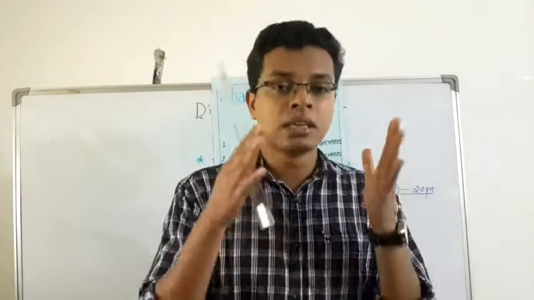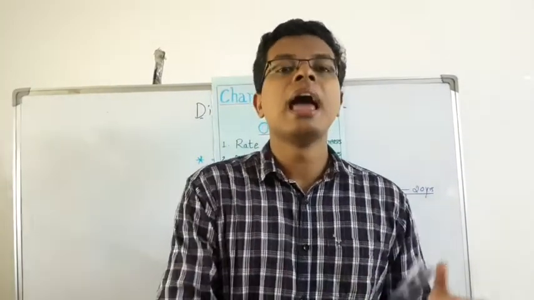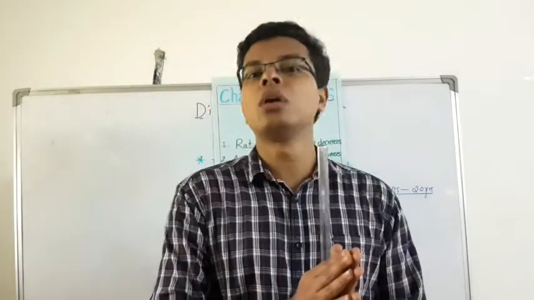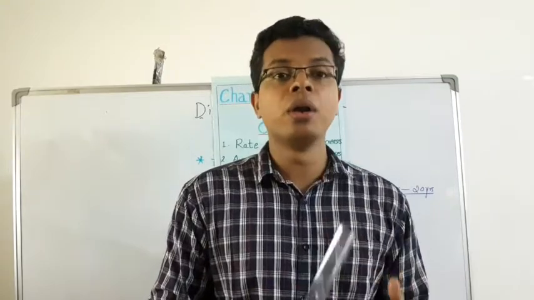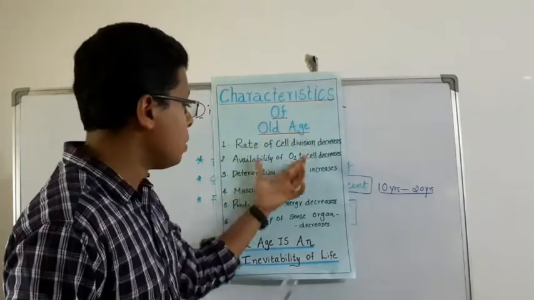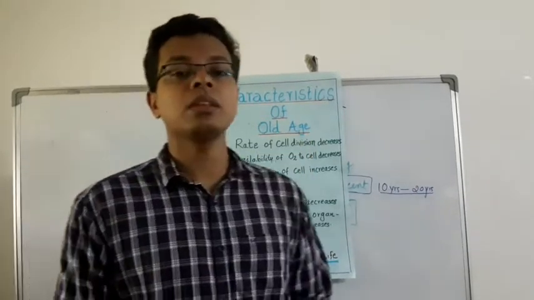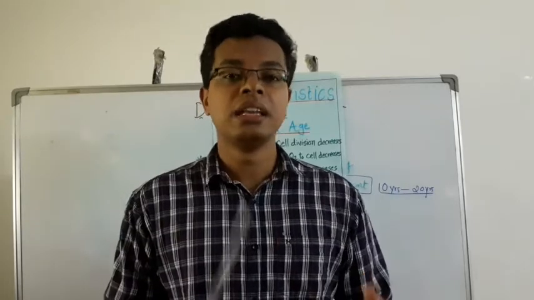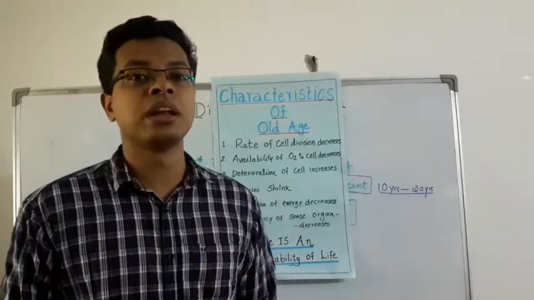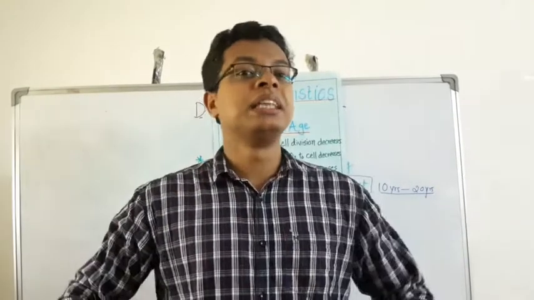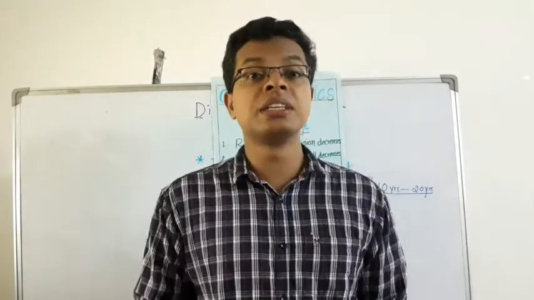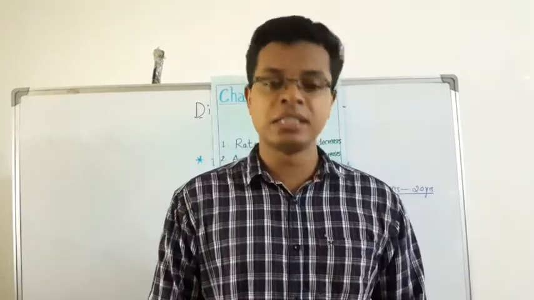Our growth completes in the adolescent period and terminates in old age, and growth does not go on during old age. That is why you see a lot of peculiarities in old age, like losing the efficiency of the sense organs. The muscles are shrinking, they cannot hold much oxygen in their cells, and cell division decreases. These are the characteristics of old age.